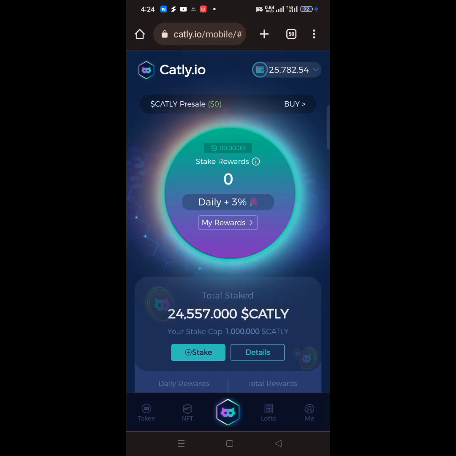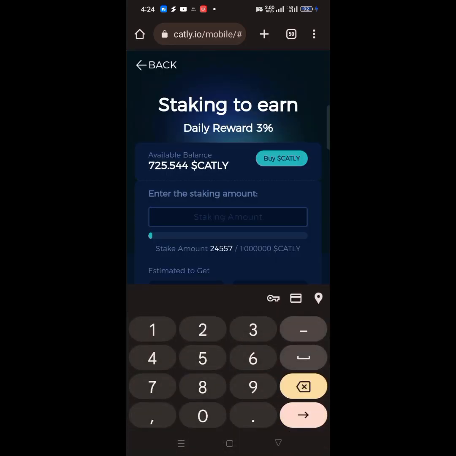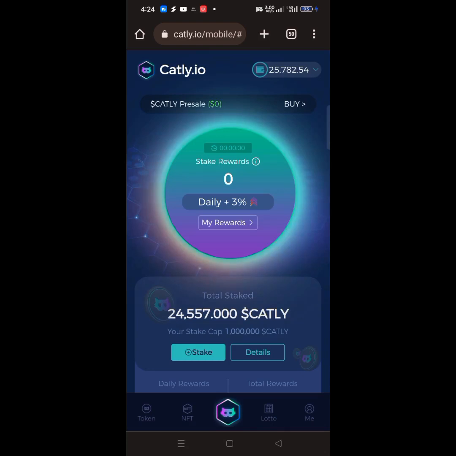So what you have to do is to click on stake over here and then enter the amount which you have available, depending on the amount of Catly you bought, depending on the amount of USDT you sent. Stake it and start. Once you are done staking it, automatically every single day it will be giving you 3% of your reward, and you will be selling it back to back. So for me, I'm going to do a live withdrawal to end this video. If you have any question, don't hesitate to come to my comment section and ask me.